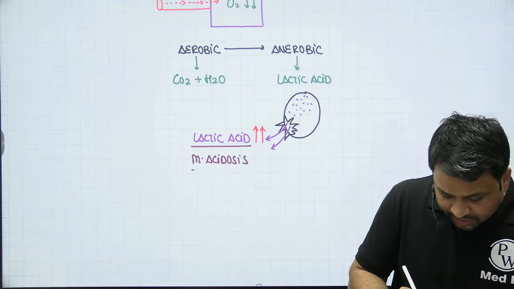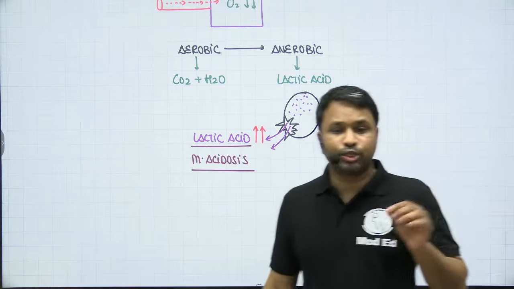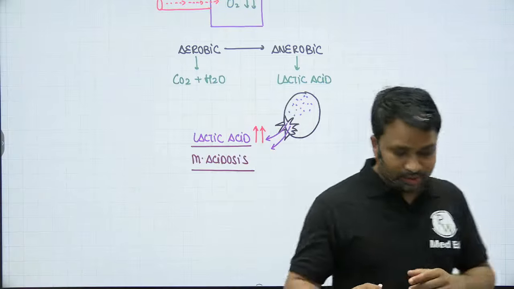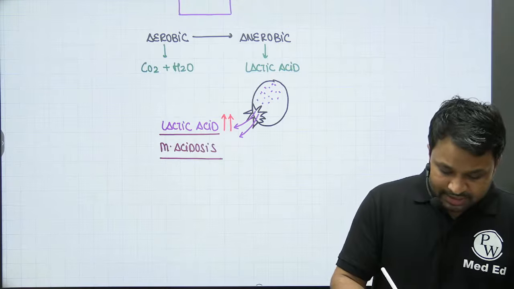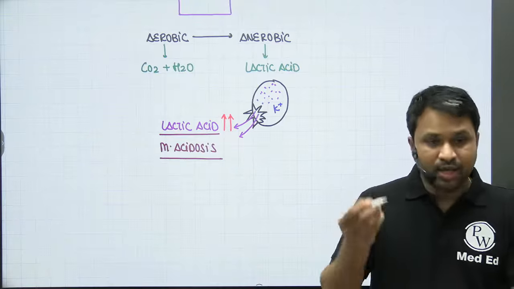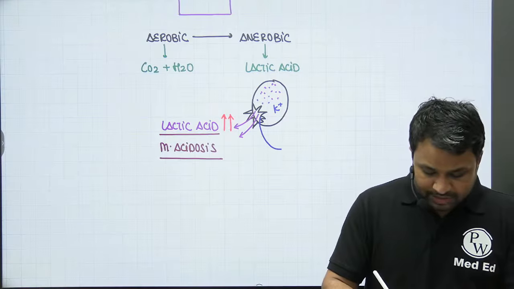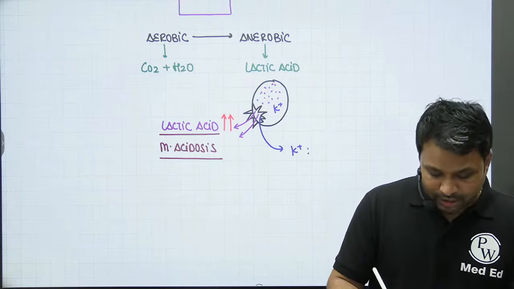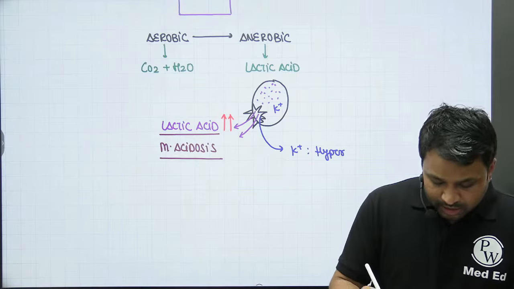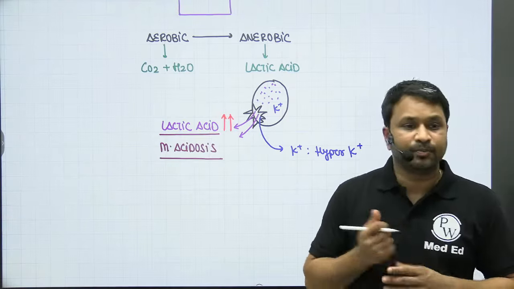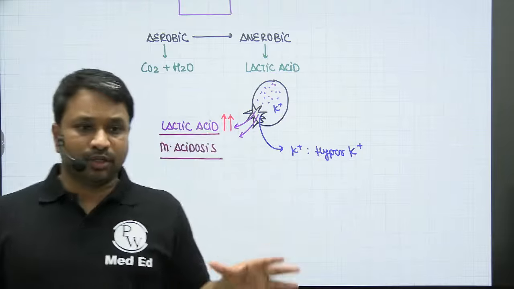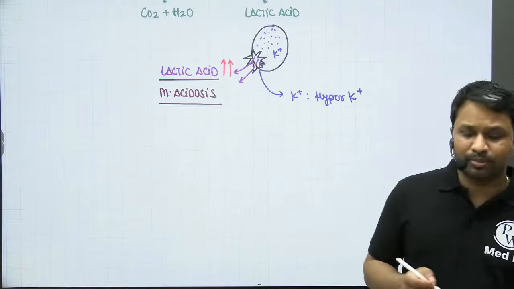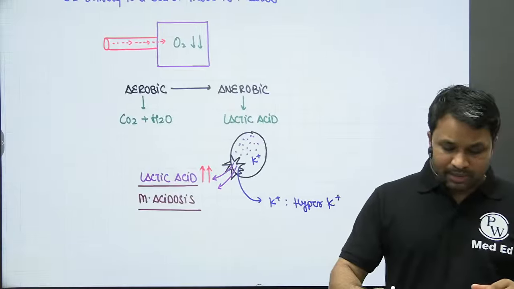That is why every patient of shock, where there is low tissue perfusion, will develop metabolic acidosis. But more importantly, we all know inside the cell there is a higher concentration of potassium. When the cell bursts open, an excessive amount of potassium is released. As potassium comes into the circulation, transient hyperkalemia will also be noticed. So in the initial phase of shock, transient hyperkalemia, an excessive amount of potassium, is found.